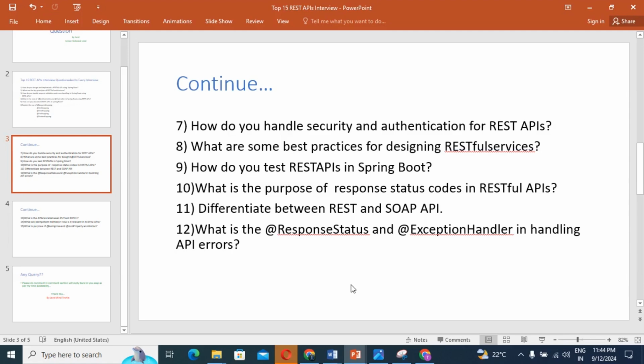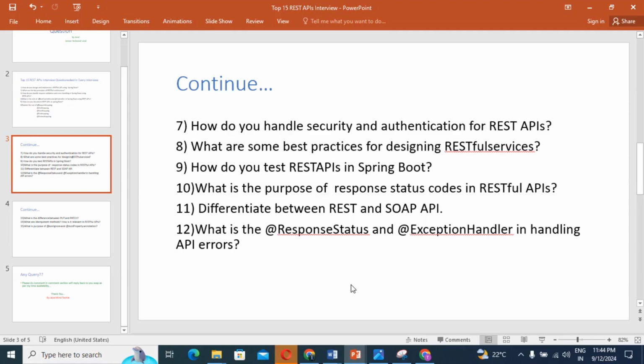Then the second difference: what is it? REST is an architecture style for designing communication interfaces. But what is SOAP, guys? SOAP is a protocol for communication between applications. That thing also we should know.